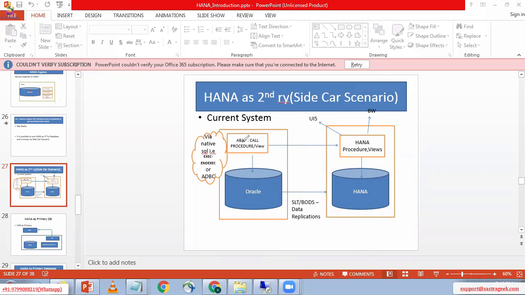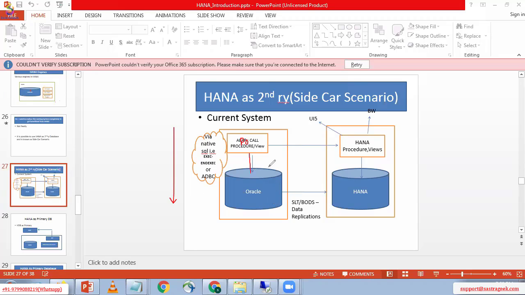For example, there is a purchasing order report in our ECC system. This report executes based on the Oracle database, and when it executes on the Oracle database, the performance decreased.